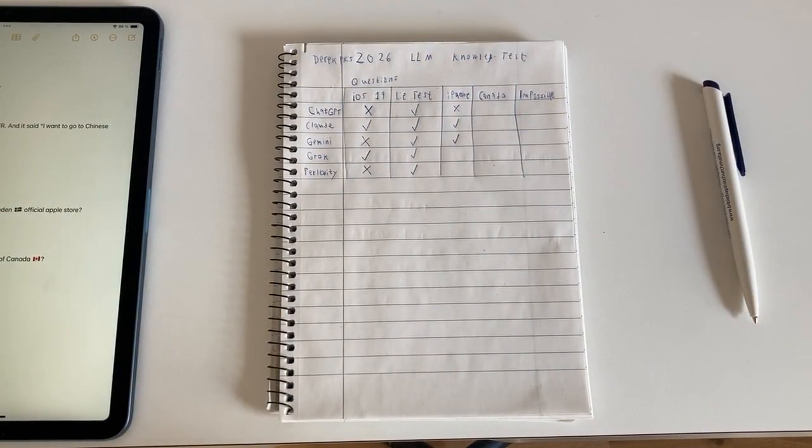Next is Grok. Same question, paste it in.